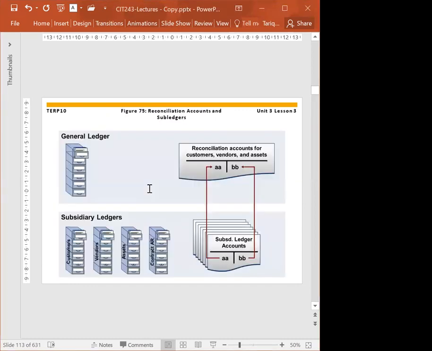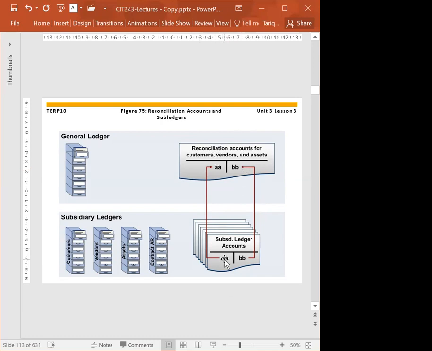Now, these are the subledgers. All our transactions will go to the subledgers. And as soon as you record the transaction, it will be automatically updated in the reconciliation account. If it is a customer, it will go to the customer reconciliation account. If it is a vendor, it will go to the vendor reconciliation account. If it is an asset, it will go to the asset reconciliation account. So this will always have an update.